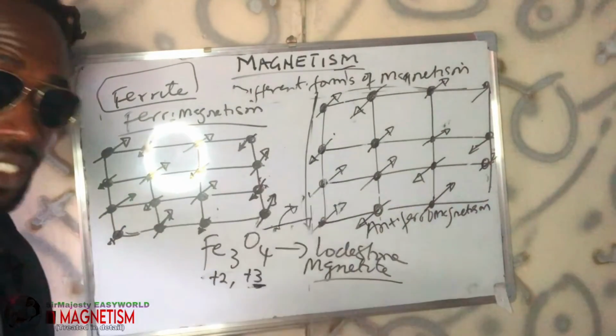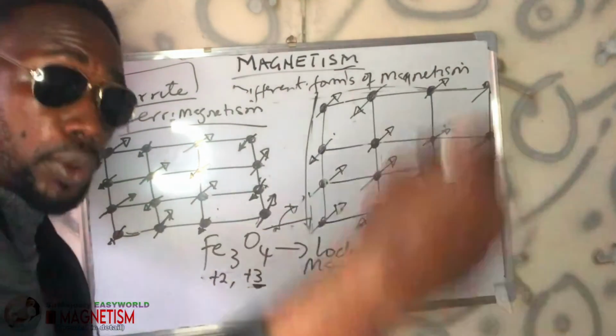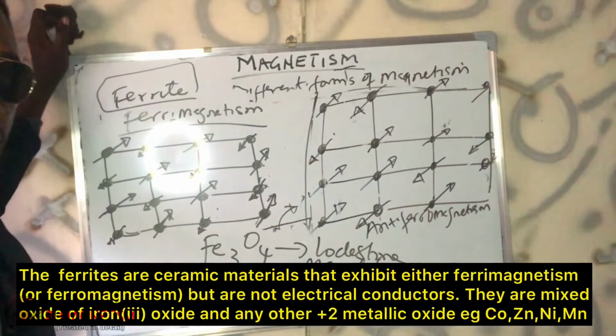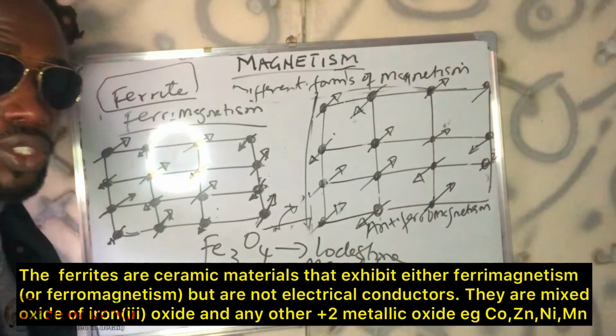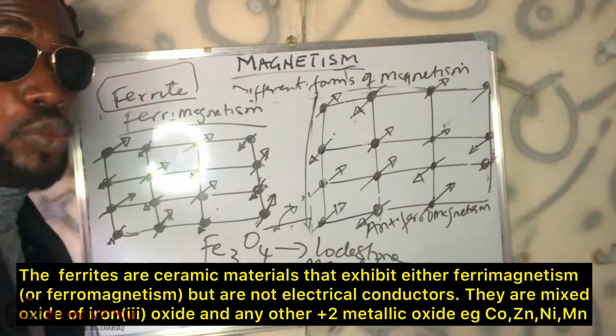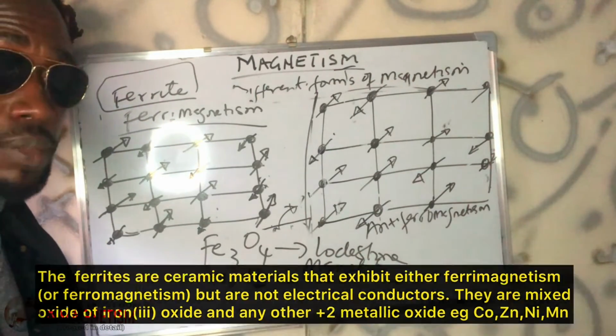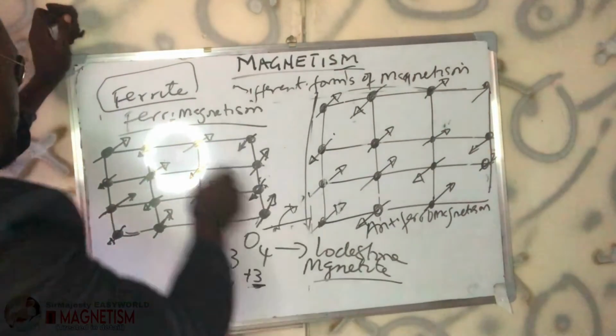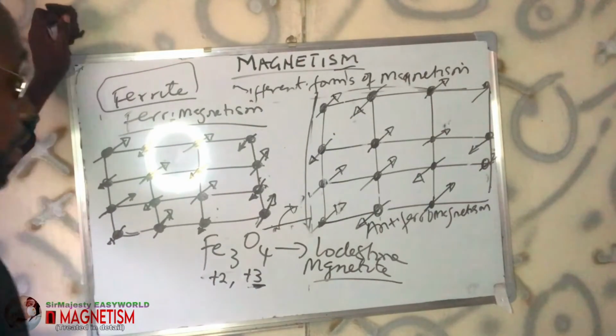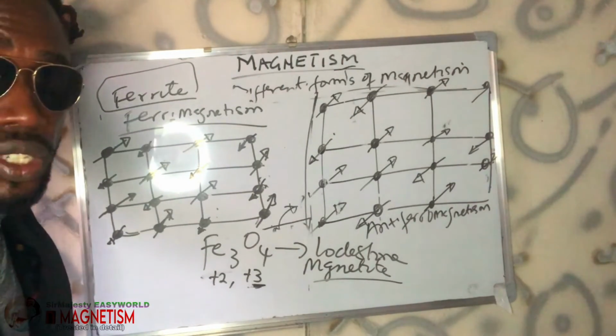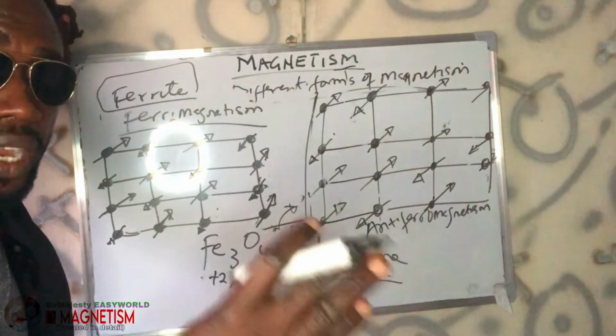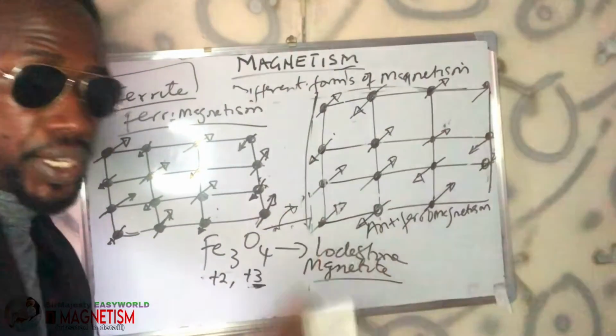Ferric oxide must be combined with other +2 metallic oxides. And this is where ceramics comes in. So ceramics is attracted to a magnetic field, and the form of magnetism exhibited by ceramics is ferrimagnetism because of the population of charges that are of unequal magnitude with opposite spin.